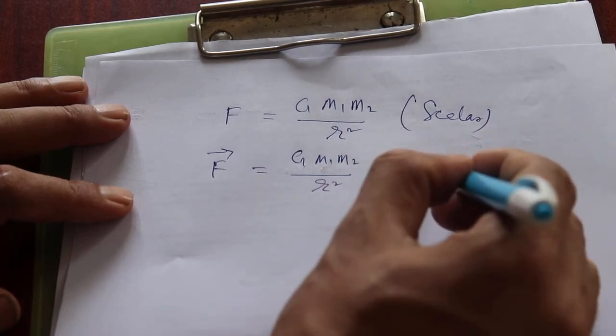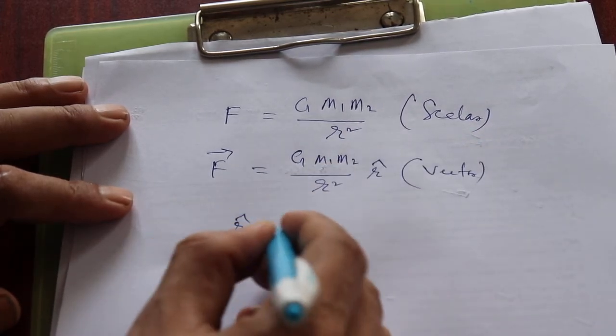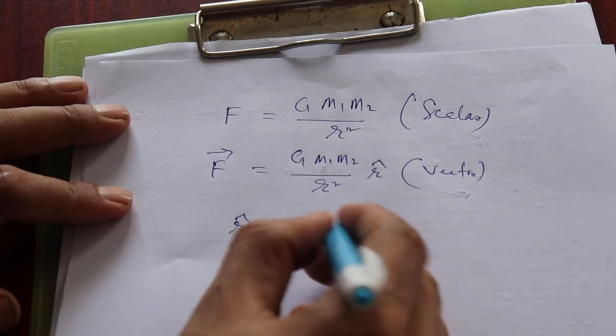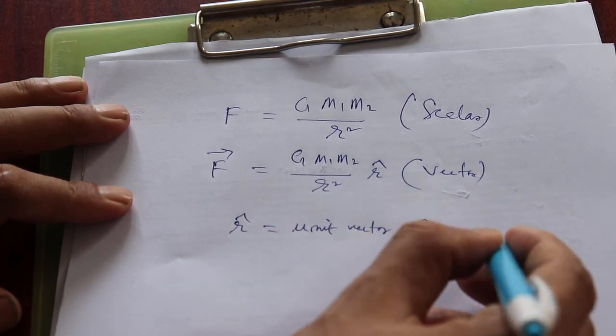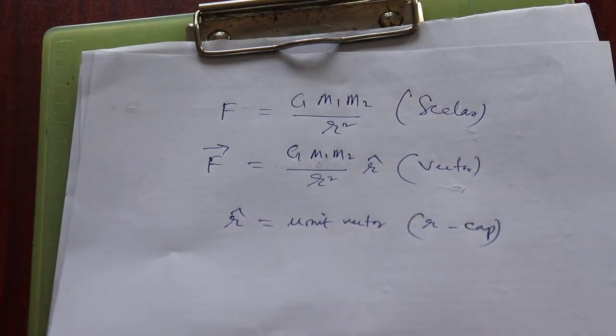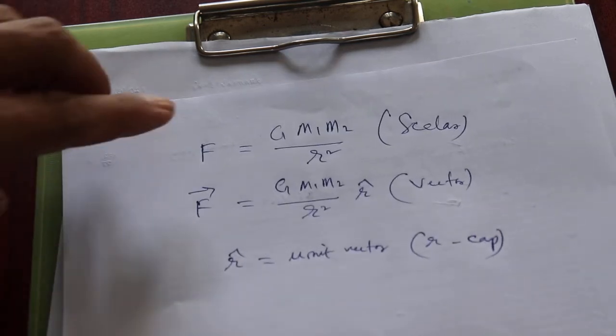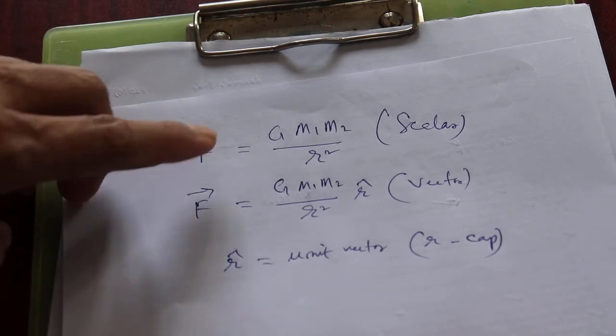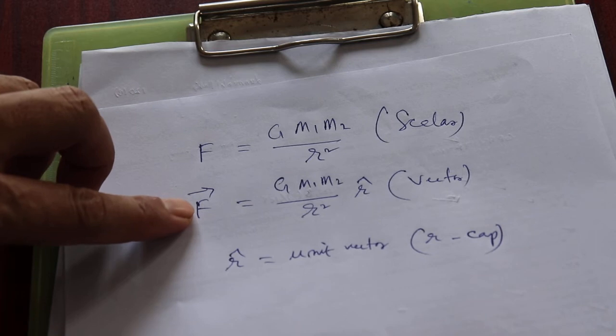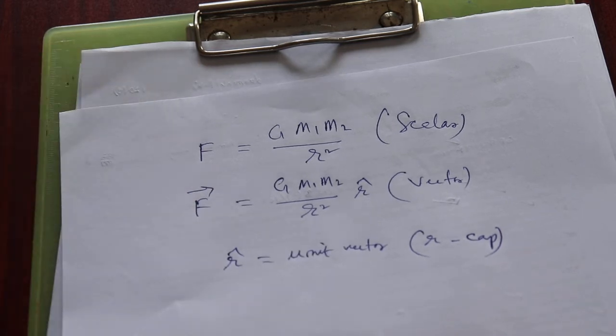This is what we call the unit vector, sometimes called r cap, just like the head. I know you're confused here, but don't be. I'll teach vector and scalar quantities separately in another class. For the time being, remember that the scalar form has no direction, no arrow, but if you write in the vector form, the equation becomes like this. Just try to know the difference between the two.